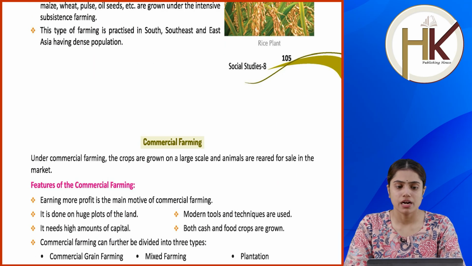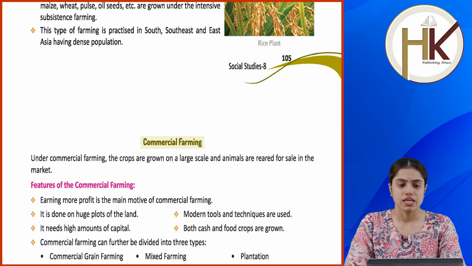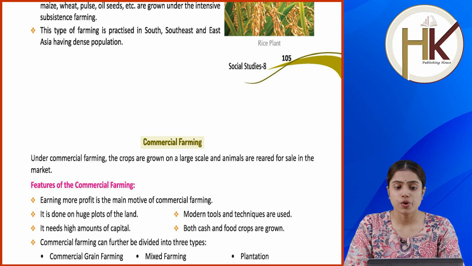Commercial farming. Under commercial farming, the crops are grown on a large scale and animals are reared for sale in the market. Features of the commercial farming. Earning more profit is the main motive of commercial farming. It is done on huge plots of the land. Modern tools and techniques are used. It needs high amounts of capital. Both cash and food crops are grown. Commercial farming can further be divided into three types: commercial grain farming, mixed farming and plantation.